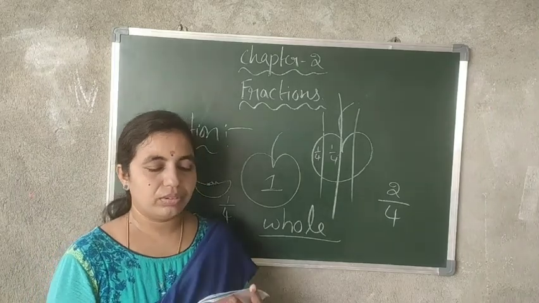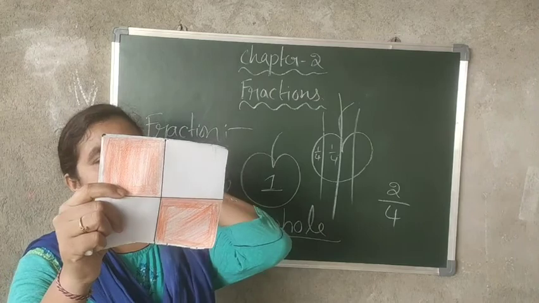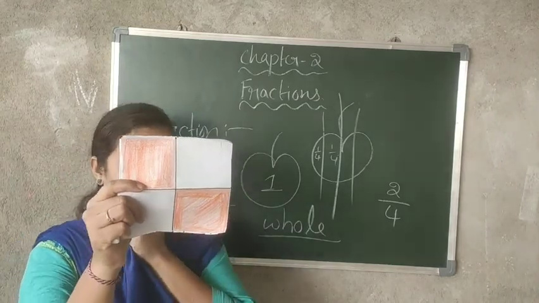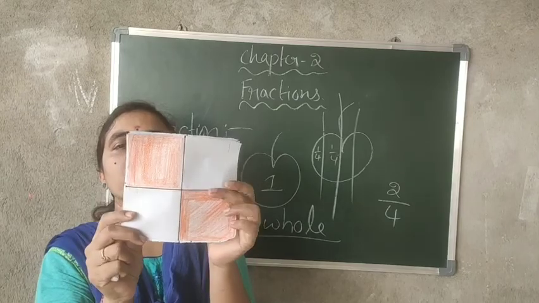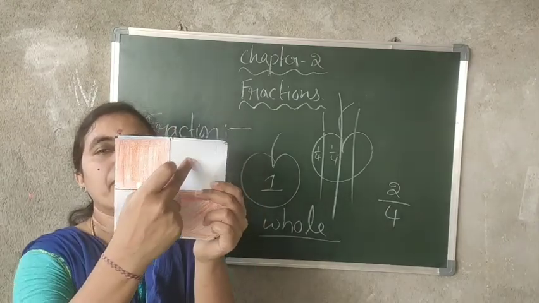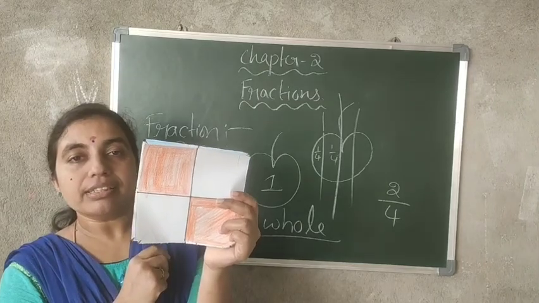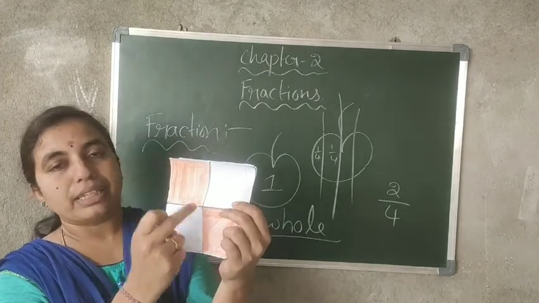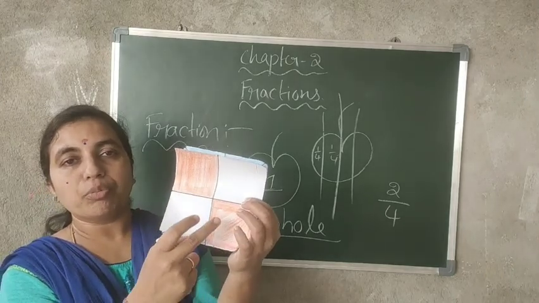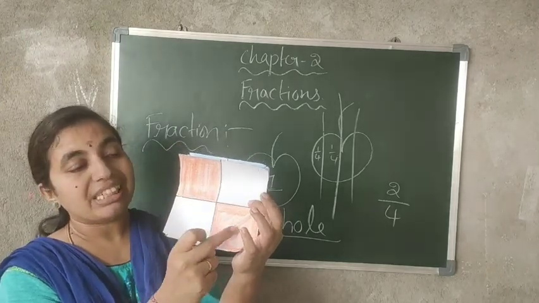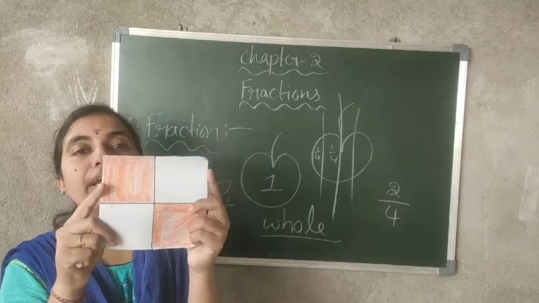Now, see here, what I did. I have shaded 2 parts. What is the fraction of those shaded parts? This is 1 by 4, 1 by 4, totally 2 by 4. Since 2 parts are shaded, and totally 4 parts are there, from those 4 parts we have considered 2 parts. So, this fraction is 2 by 4.